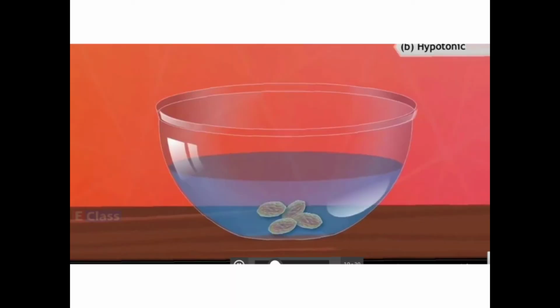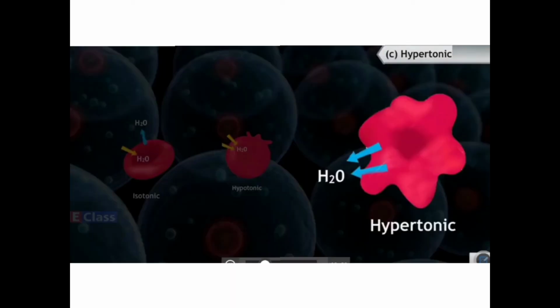Now the last part is hypertonic. In a hypertonic solution, the cell has more water than the outside medium. So water comes out of the cell, from inside to outside. You can see from the cell that water is coming out. The cell has more water than the outside medium, so the water comes out of the cell.